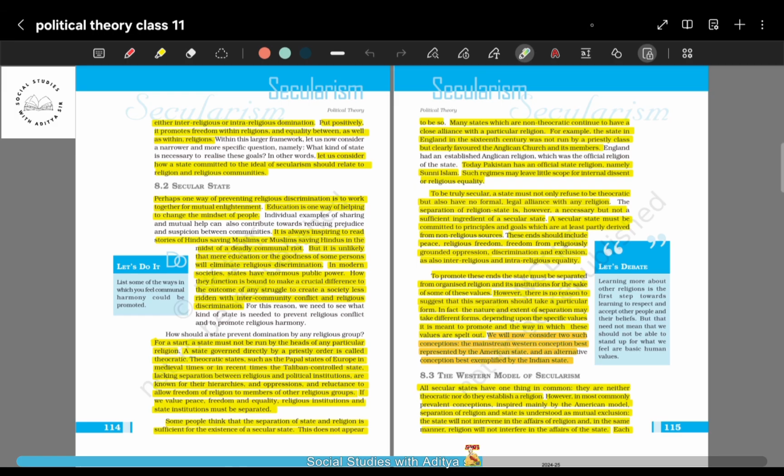Now, what we have seen are papal states in Europe in medieval times, or the recent Taliban-controlled state. In the Taliban-controlled state, you can see that people are fanatic. What does fanatic mean? That they are trying to forcefully impose their religion over everyone. They have abolished women's education, they have abolished walking of women in public, right? We are talking about women.